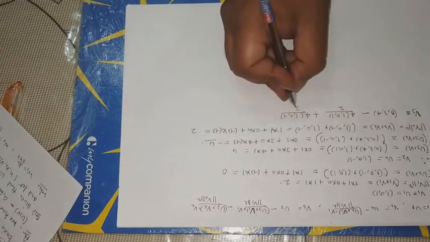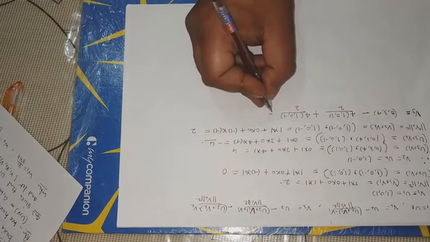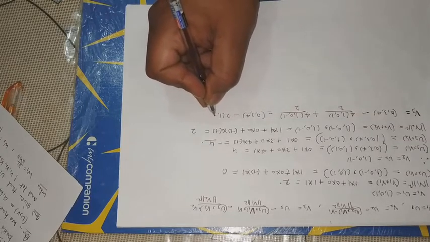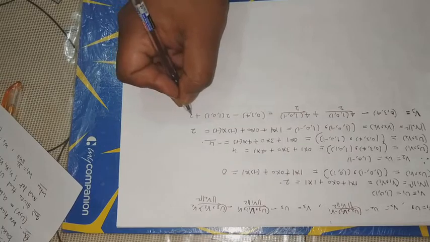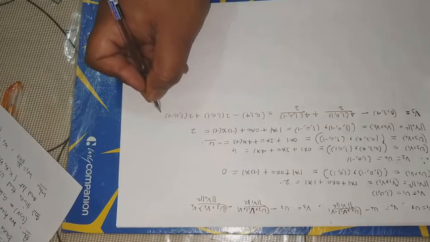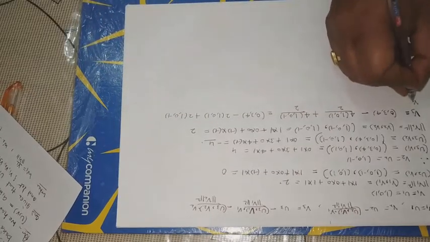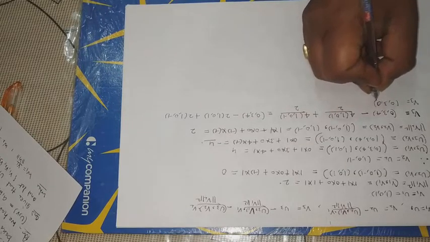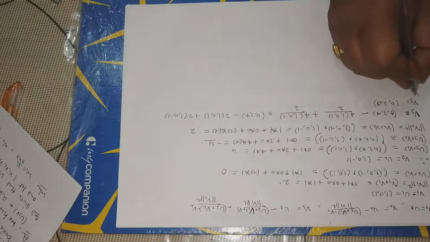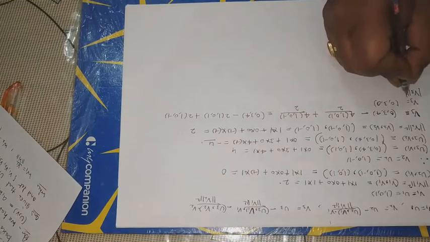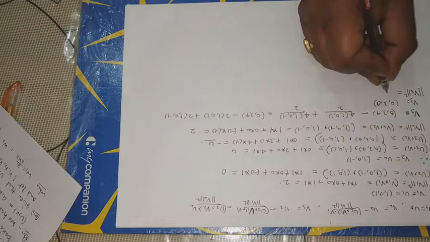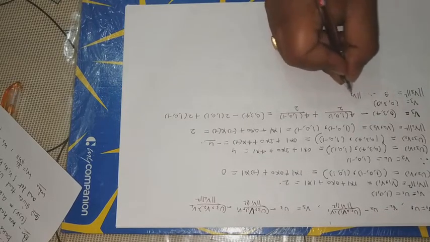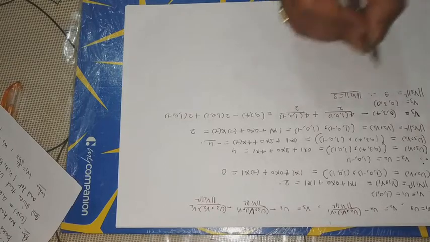This is equal to (0, 3, 4) minus 2 (1, 0, 1) plus 2 (1, 0, -1), that is V3 is equal to (0, 3, 0). Now V3 norm square is equal to 9, therefore V3 norm is equal to 3.